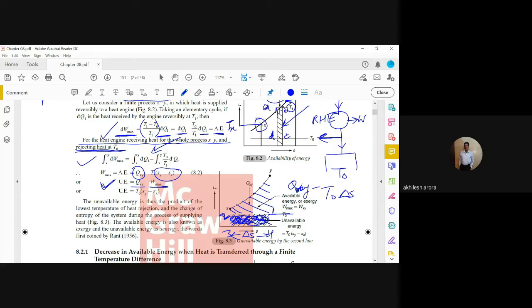Yes, I will tell you. Okay. First of all, let me read the last line. Available energy is also known as exergy, and unavailable energy as anergy. The words were first coined by Rant in 1956. Okay. So let me explain once again.